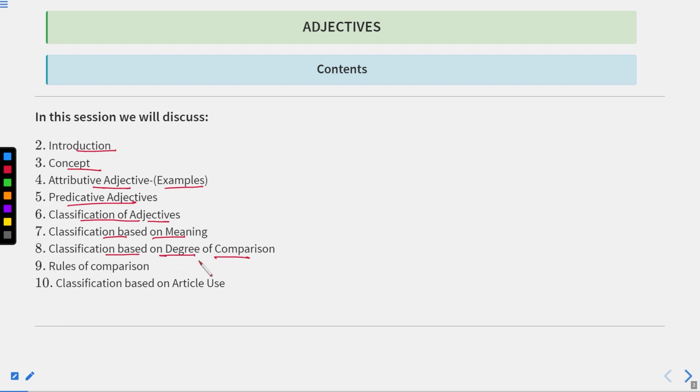Classification based on degree of comparison, then rules of comparison, and then we'll see the classification based on article use. So, adjectives can be classified in various categories. They can be classified on the basis of their meaning, on the basis of degree of comparison, and on the basis of the use of articles. Okay, so we'll see various concepts here in this session.